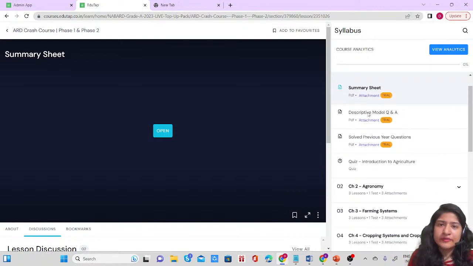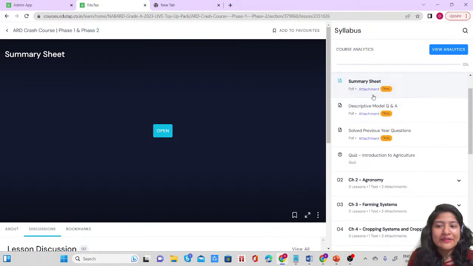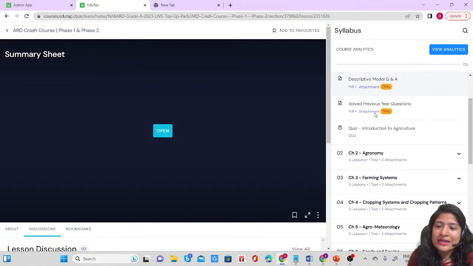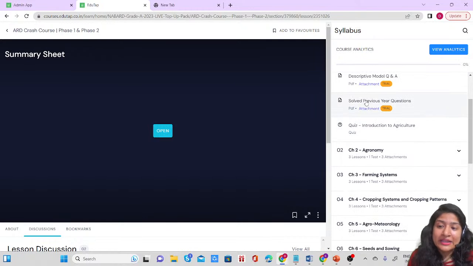The only difference between the concept note and the summary sheet is the detailing. All the topics are covered in both, but the concept note is more in detail, while the summary sheet is in a crisp manner. Then we have descriptive model question and answer for phase 2. Then you have solve previous year questions after every chapter. You attend my live class, then go through the summary sheet, and then look at previous year questions to see whether you are able to solve them or not.